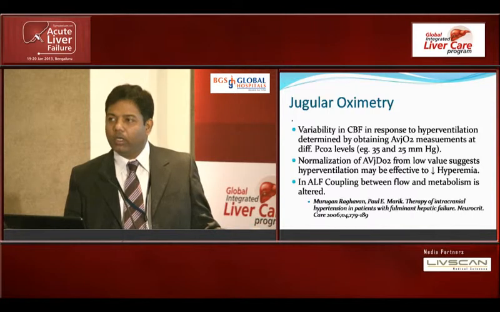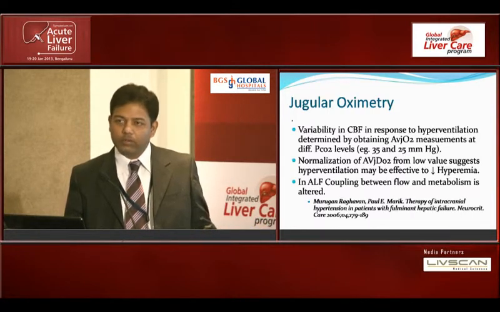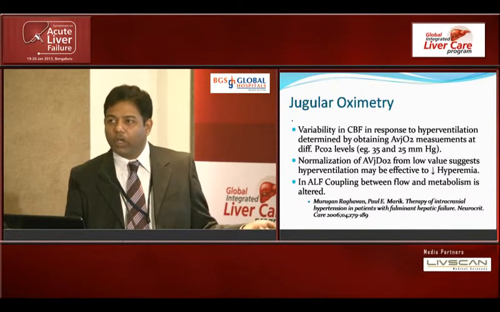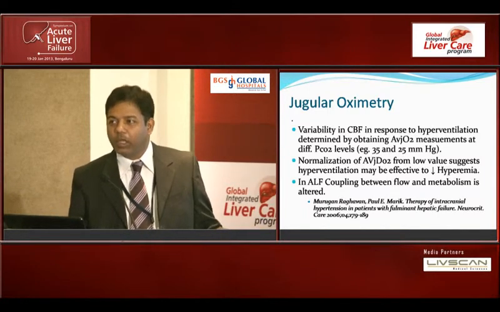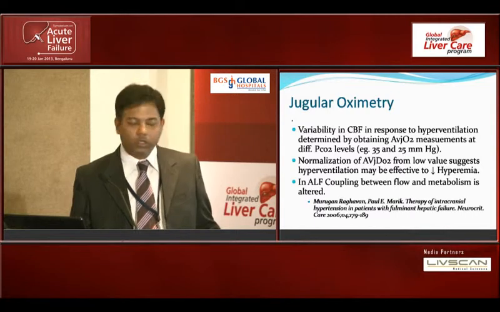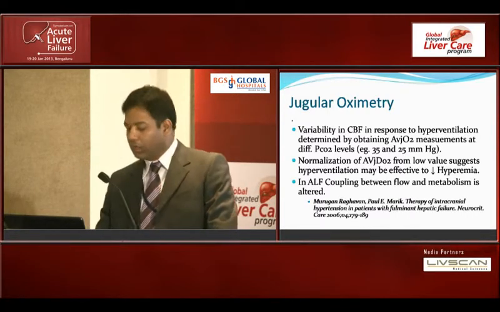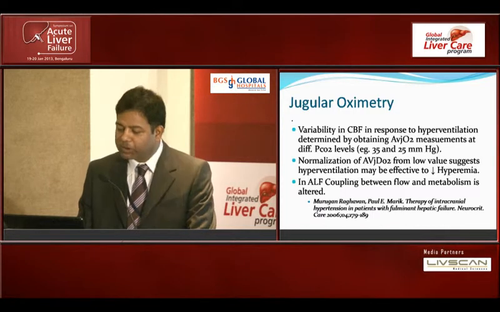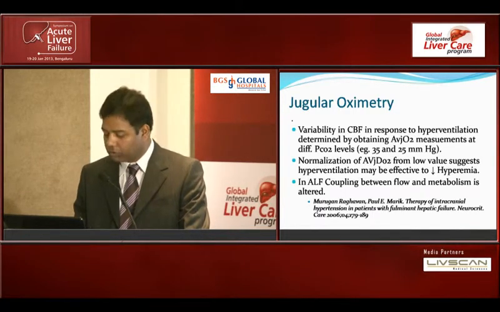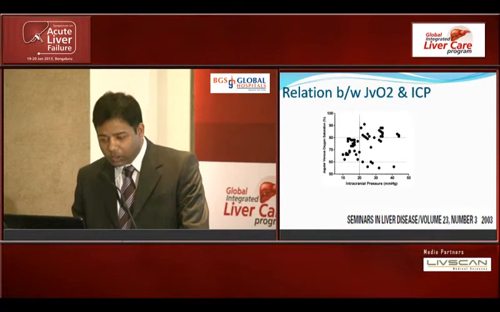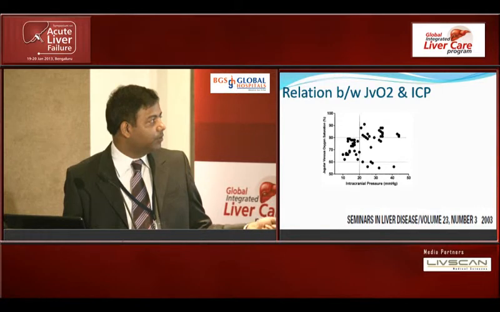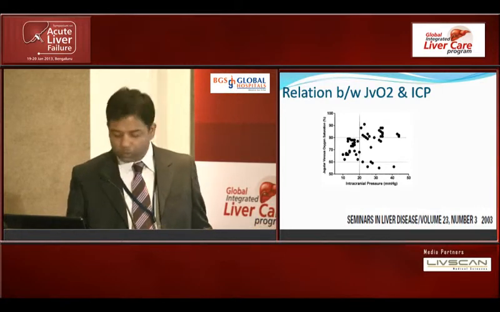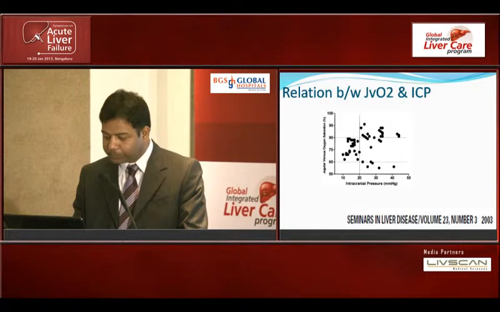And on the contrary, if the value is high, say 6 ml oxygen per 100 ml, and if we are going for hyperventilation and we repeat and we find that the value has further increased, that means in this patient hyperventilation is not helpful. So definitely jugular venous saturation can help us in guiding in what patients should we go for hyperventilation, in what we should not go. And there is a correlation between ICP and jugular venous saturation. Values less than 60% and more than 80% have shown a good sensitivity and specificity.